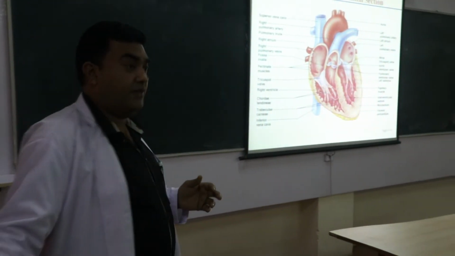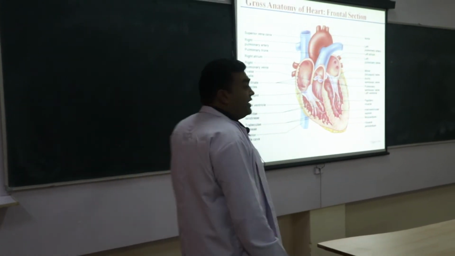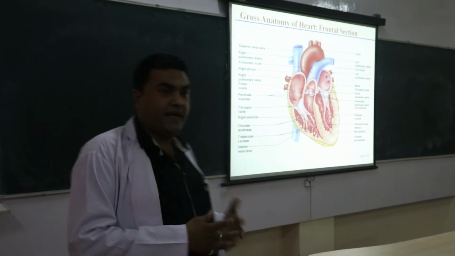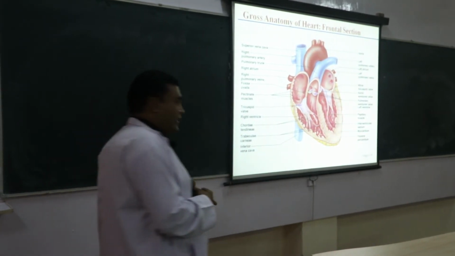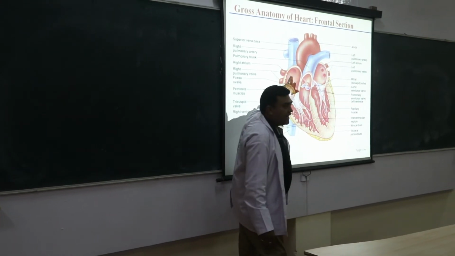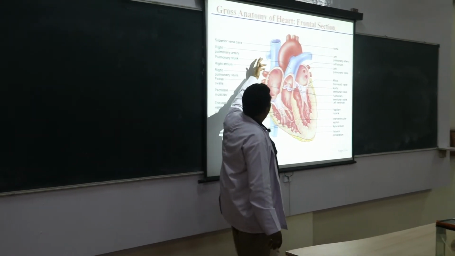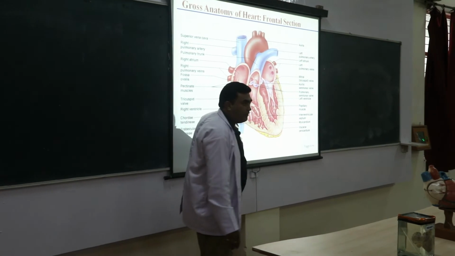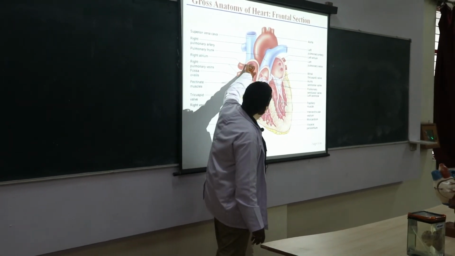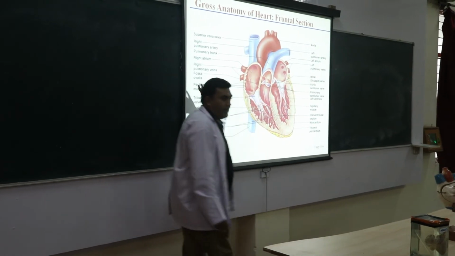This is the coronal section of the heart. Coronal means the section which divides the body into anterior and posterior parts. This coronal section shows the right atrium of the heart, which is attached to the superior vena cava and the inferior vena cava. This is the superior vena cava, this is the inferior vena cava, and they open into the right atrium of the heart.